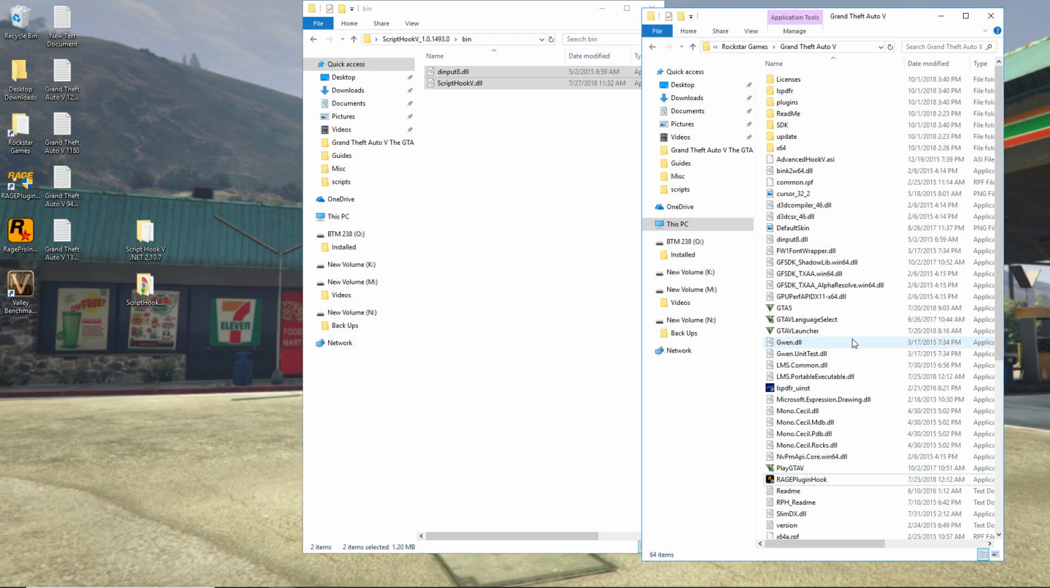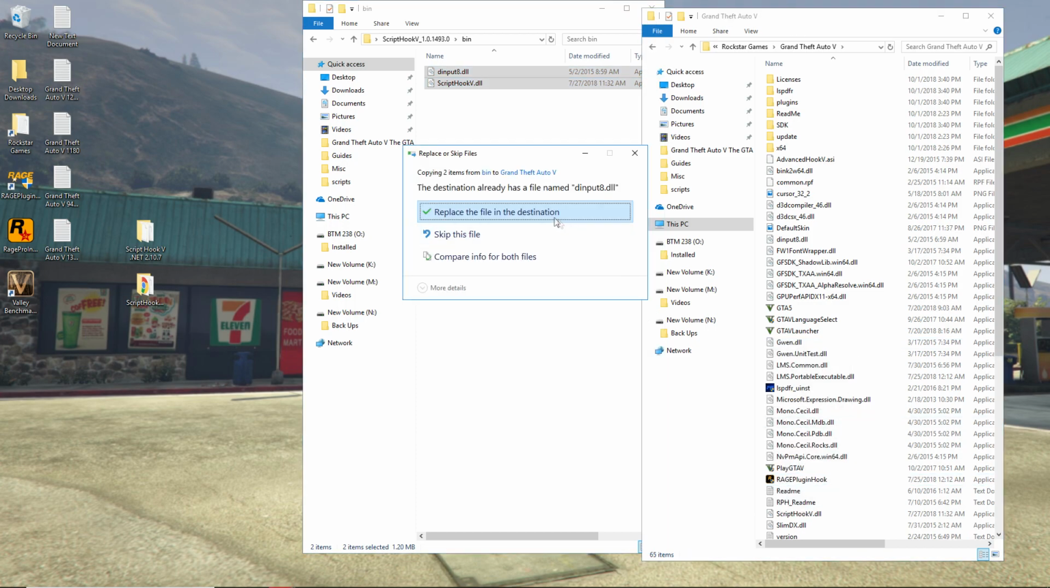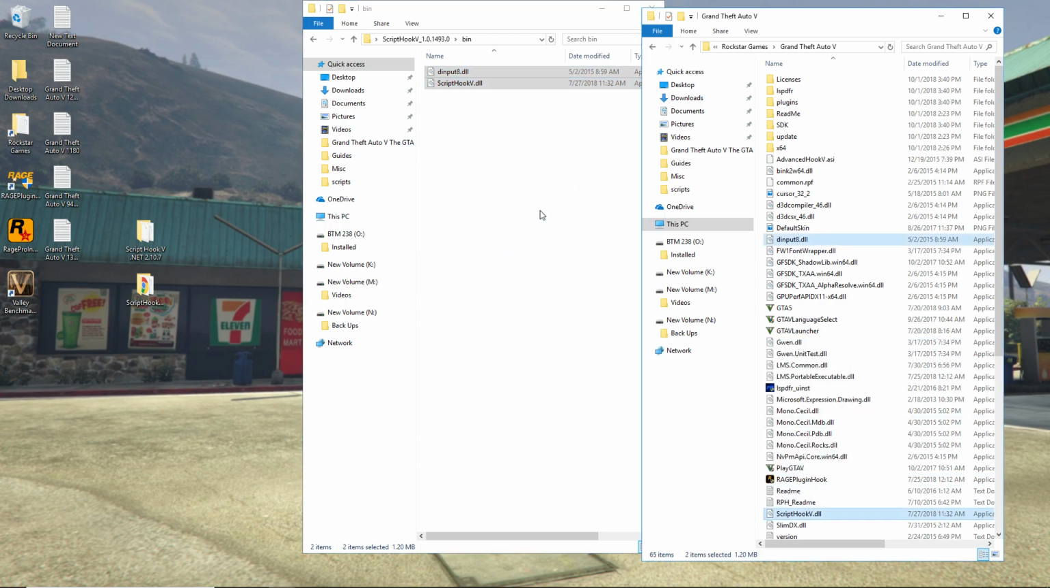You install these two files here. It's going to replace. You say yes. So it replaces with the current version of Script Hook 5, 1493, so you're good to go on that.